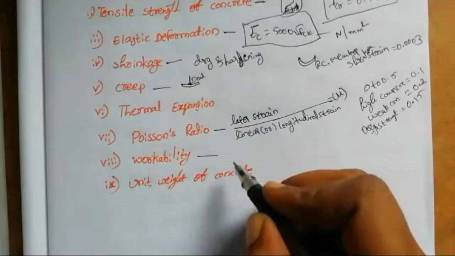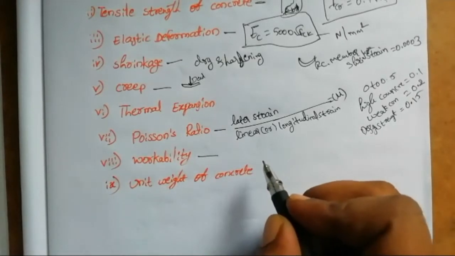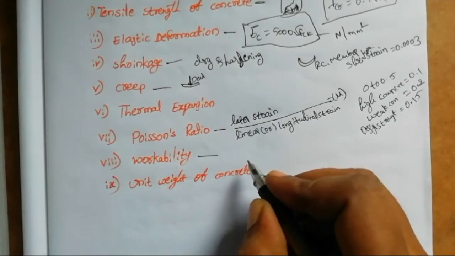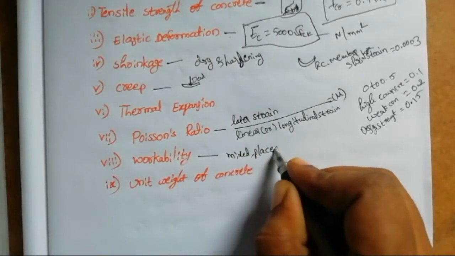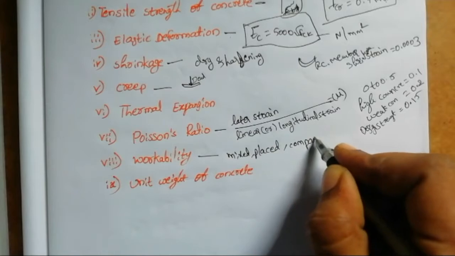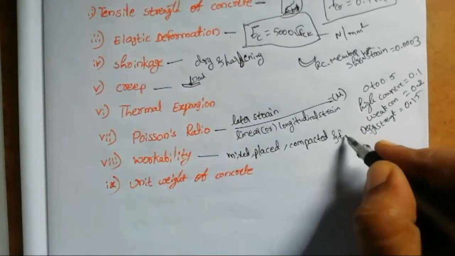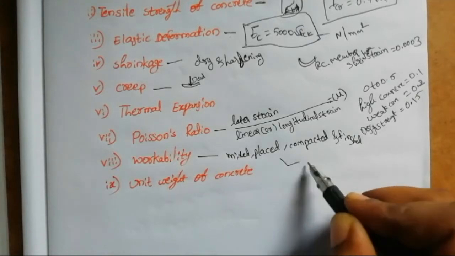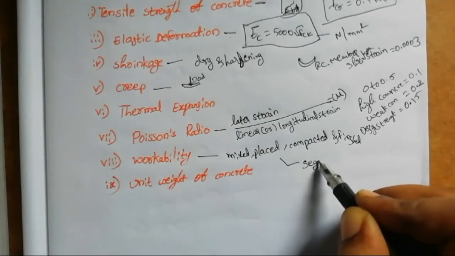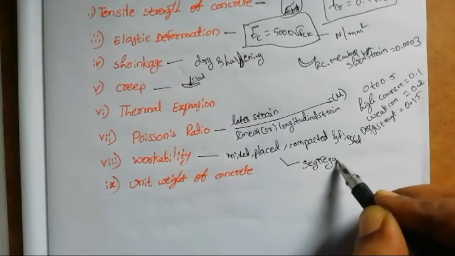Next property is workability. It determines the ease and homogeneity with which concrete can be mixed, placed, compacted and finished. The workability of concrete should not show any segregation or bleeding.